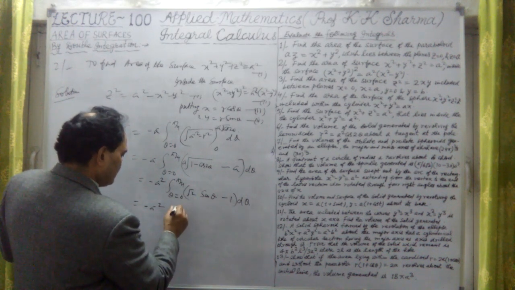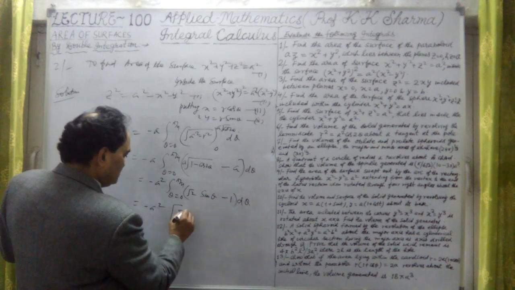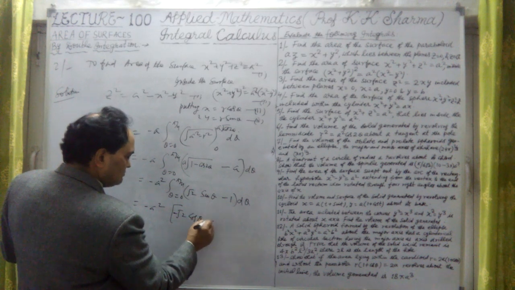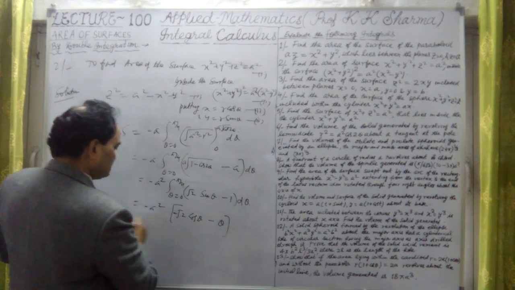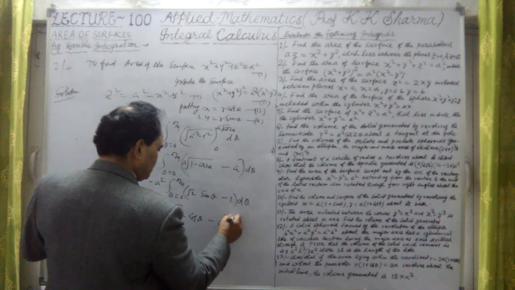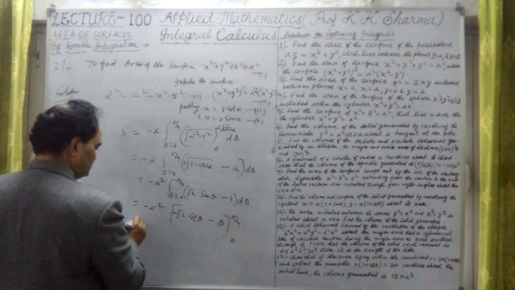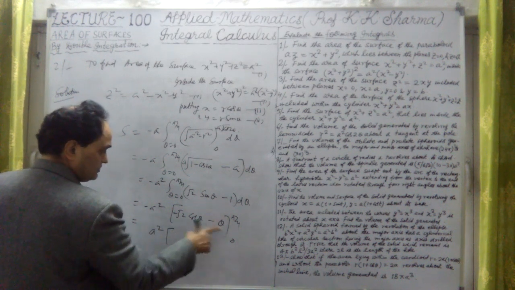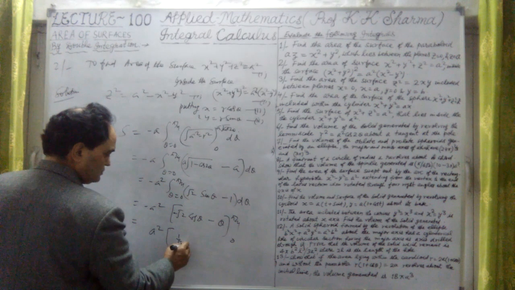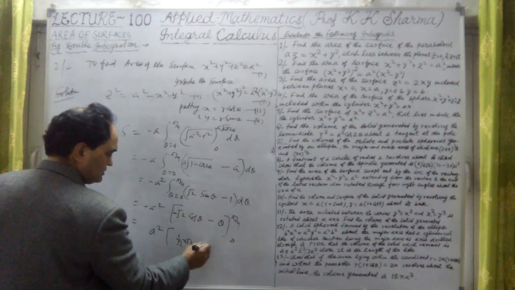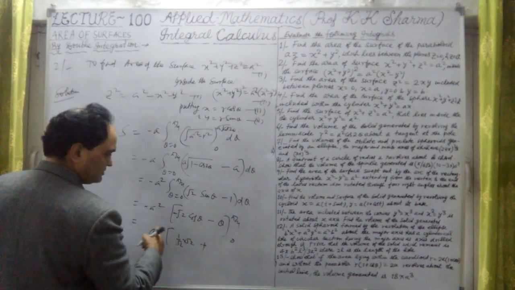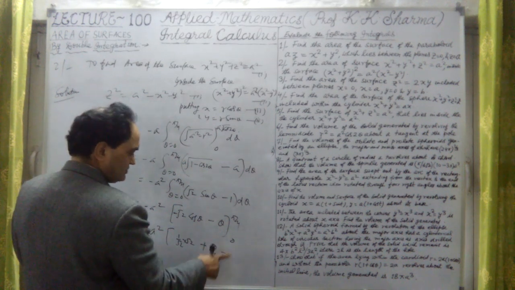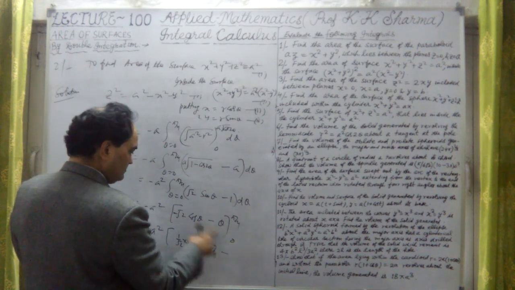So this will be integration of under root 2 as it is. Sin theta is minus cos theta. That means negative cos theta here, minus theta, minus plus here. Now limits are 0 to pi by 4. Substituting this, it will give us a square now positive. Cos pi by 4 is 1 upon root 2, now into root 2. And this is plus now, because the minus sign we have taken common. This is pi by 4. Then put the minus sign here. When we put the lower limit, it will be only under root 2.